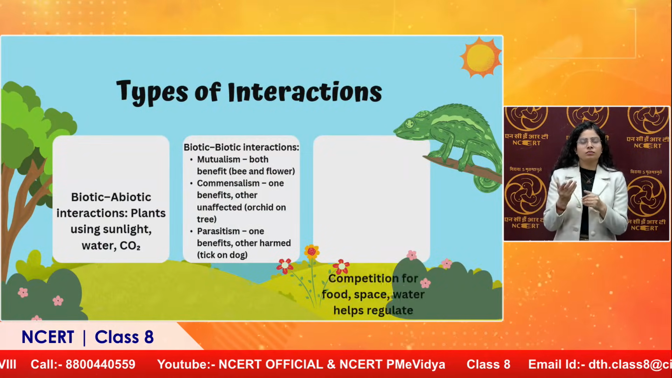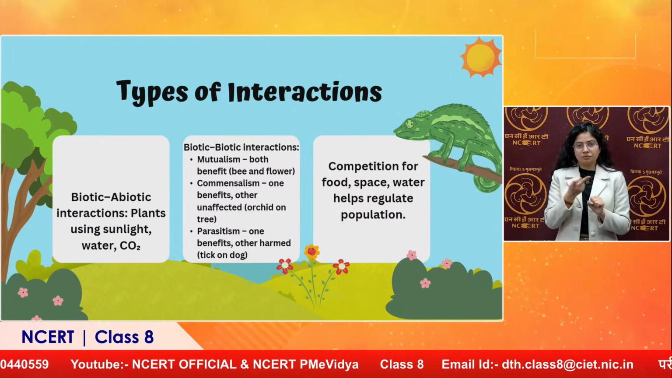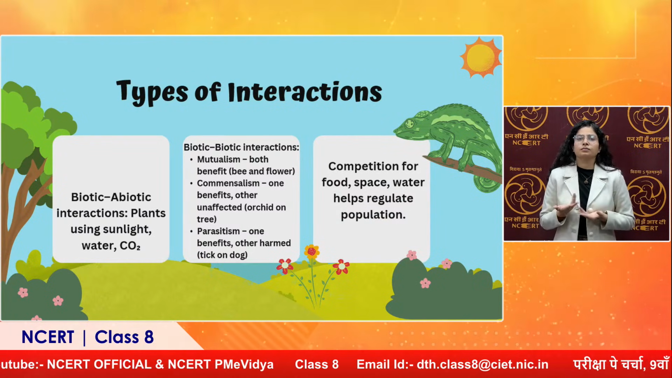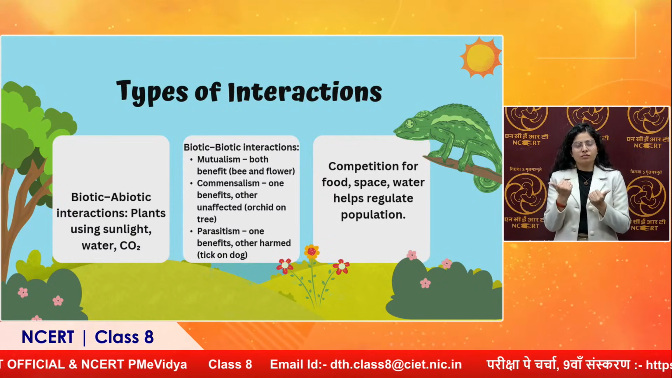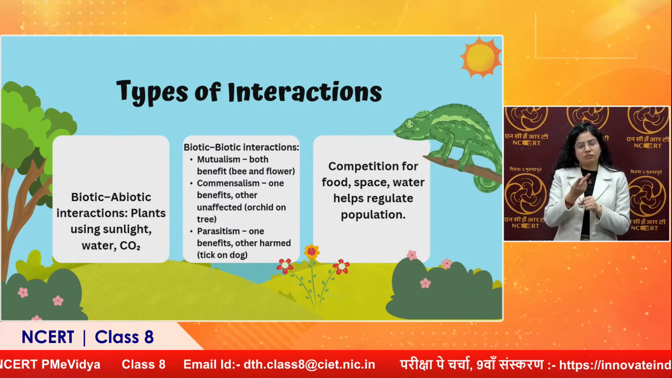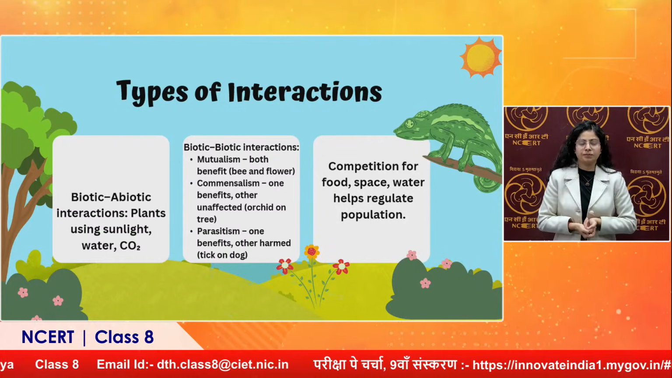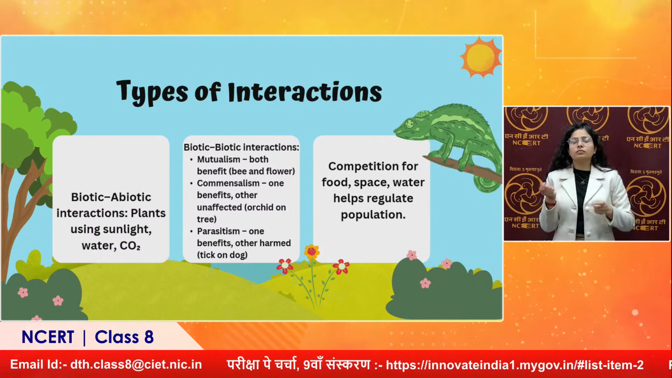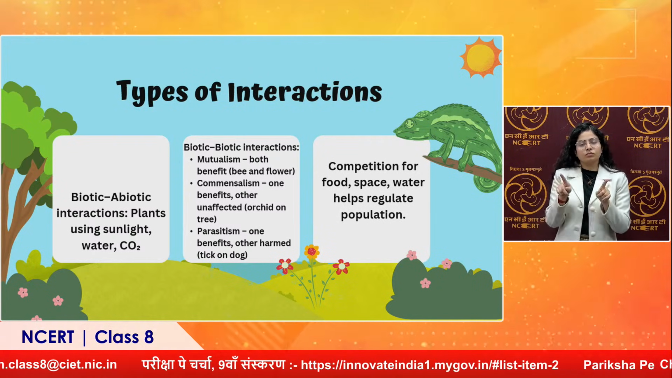Either they both get benefited, or one of the organisms gets benefited, or one is getting benefited and the other remains unaffected. The third type of interaction is where competition occurs between the organisms. Now, see, every organism needs food. Yes, that's the basic requirement, right? So, competition occurs between the same species for food, for space, for water.